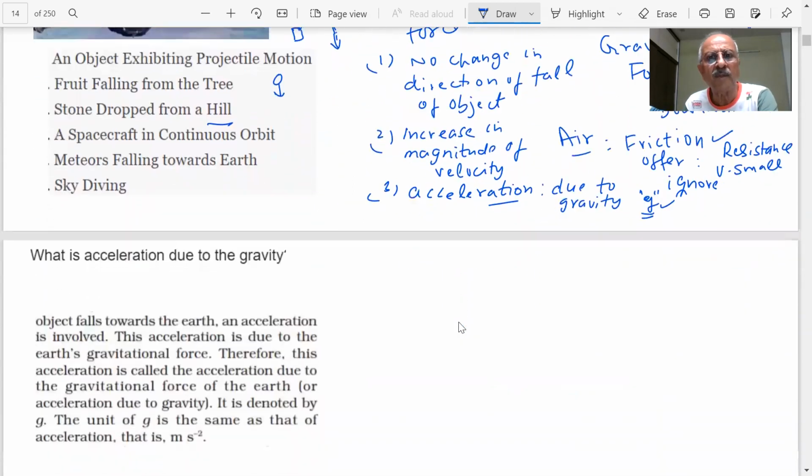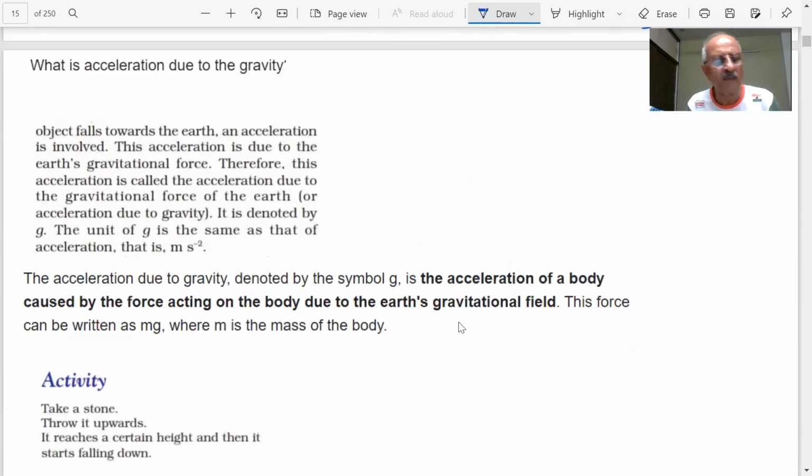Let us see what we mean by this, students. I hope the idea is very clear. The question was, what is acceleration due to gravity? Students, the symbol of this is small g, a very important symbol. Objects fall towards the Earth and acceleration is involved. The acceleration is due to Earth's gravitational force. Therefore, this acceleration is called acceleration due to gravitational force or acceleration due to gravity. It is denoted by g.